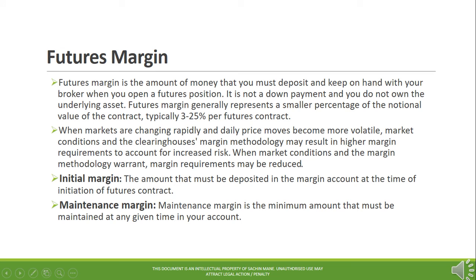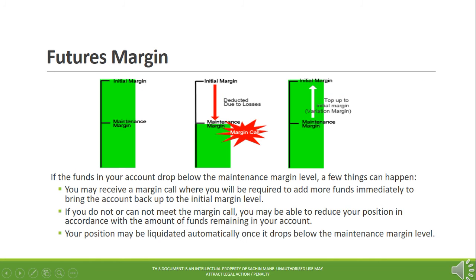Initial margin is the amount that must be deposited in the margin account at the time of initiation of the futures contract. Maintenance margin is the minimum amount that must be maintained at any given time in your account. The above diagram shows the graphical representation of the margin system. Initial margin is equal to maintenance margin plus additional margin, also called variation margin.